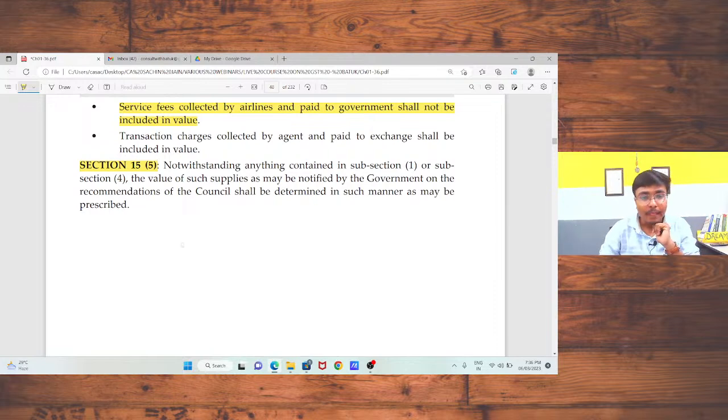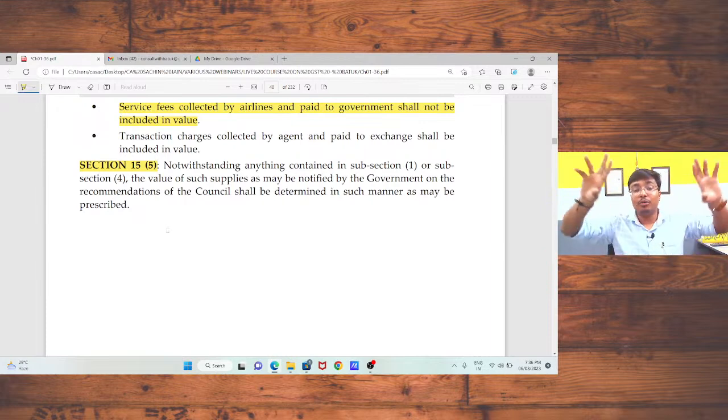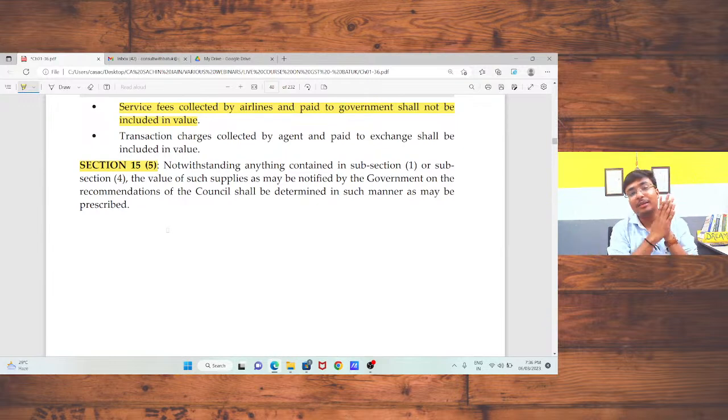Okay, sir. And here section 15 subsection 5 says, notwithstanding anything contained in subsection 1 or 4, the government has the power to decide the value of supply in a specific case. Okay, so this is the most important provision where the government has the power.